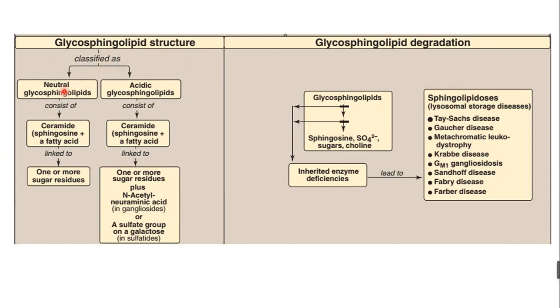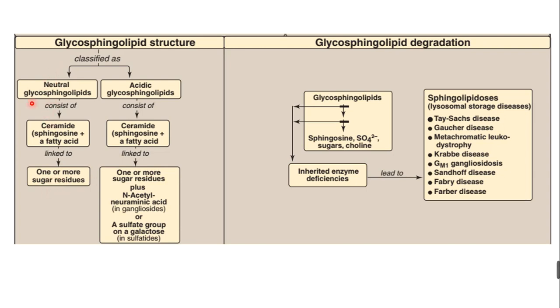Glycosphingolipids can be categorized into neutral glycosphingolipids and acidic glycosphingolipids. In the neutral ones, ceramide, which is a sphingosine with a fatty acid, is linked to one or more sugar residues.